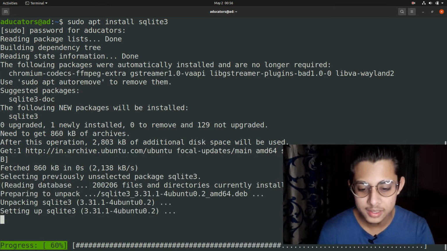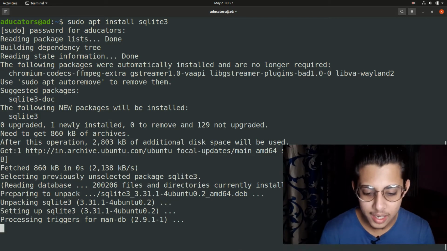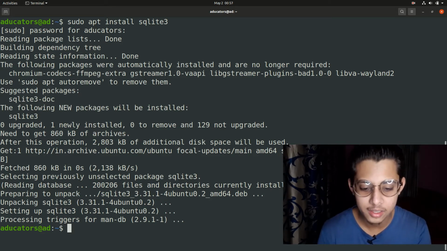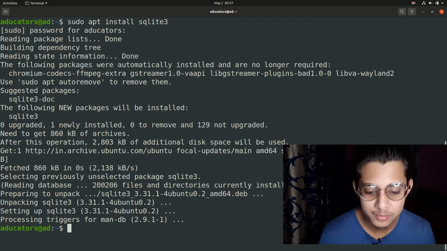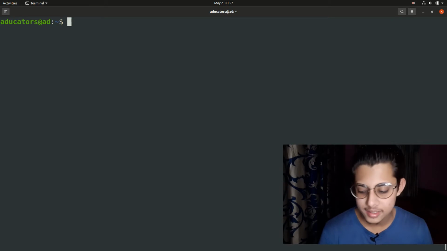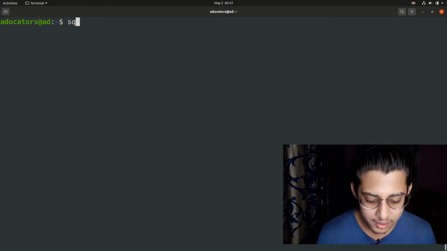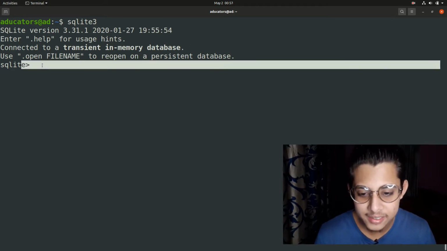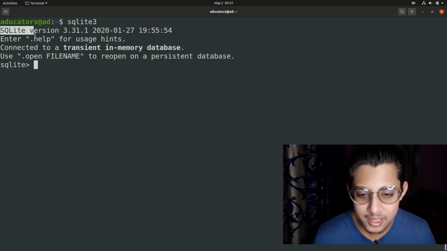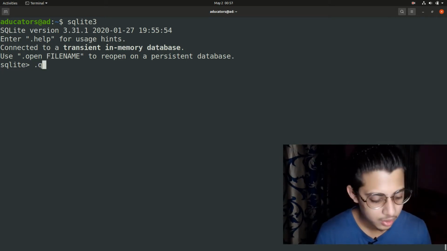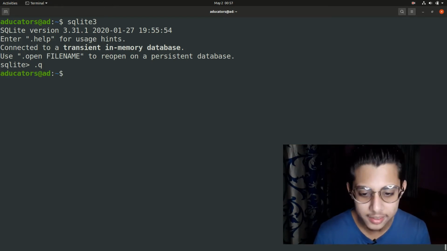And yes, you will see these readings on the display, and in a couple of seconds it will download and install SQLite on your operating system. Perfect. Now to check if SQLite is perfectly installed, you can simply write sqlite3 and hit enter and you will see a sqlite3 shell and you can see the version, SQLite version 3.31.1. Let's quit for now. You can type .q, hit enter.